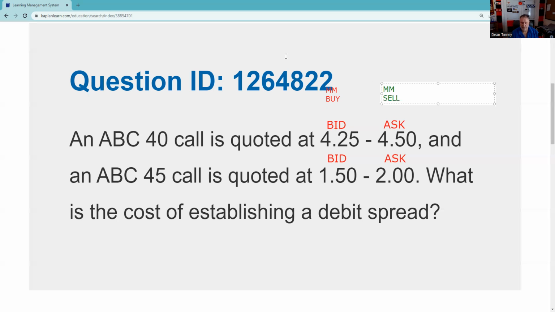So again, we could put this from the customer's perspective. The customer sells at the low price, and the customer buys at the high price.